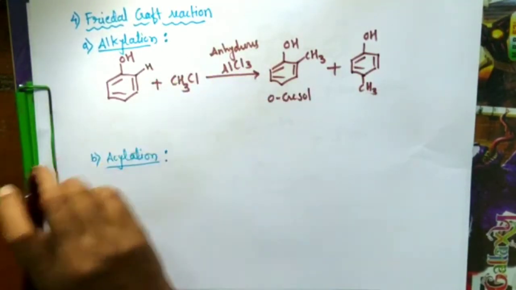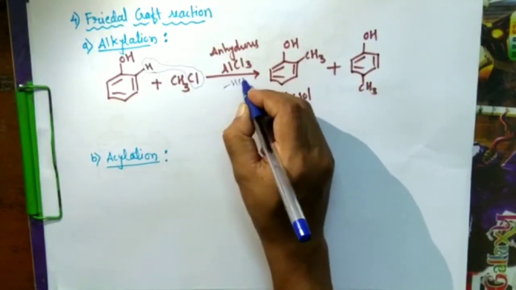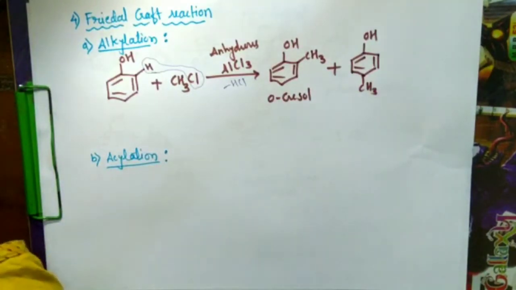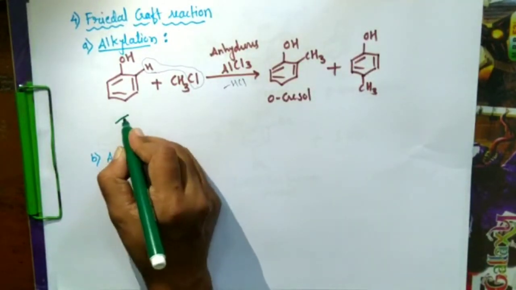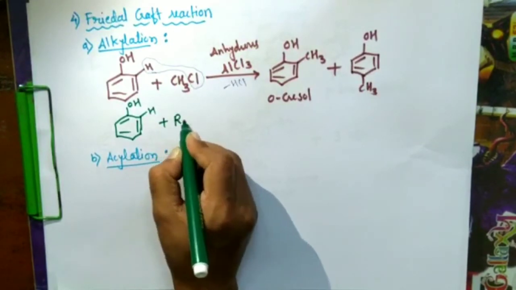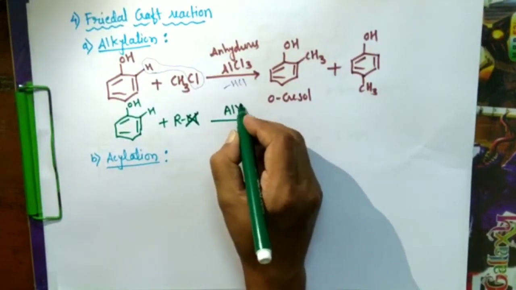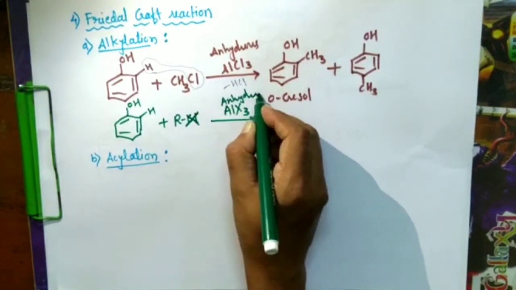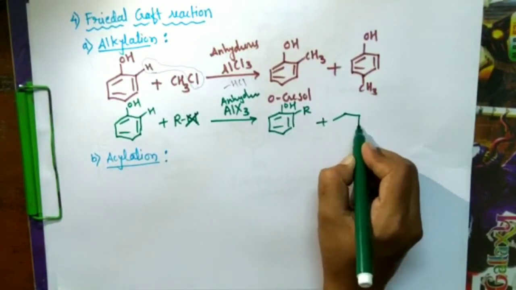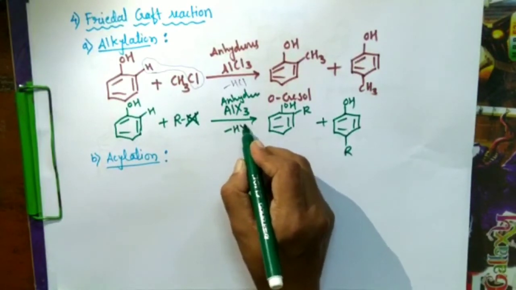Commonly, taking R as the alkyl group, the same reaction can be done by addition of RX with anhydrous AlX3, and we get the R group substituted ortho to OH, or para, with loss of HX.